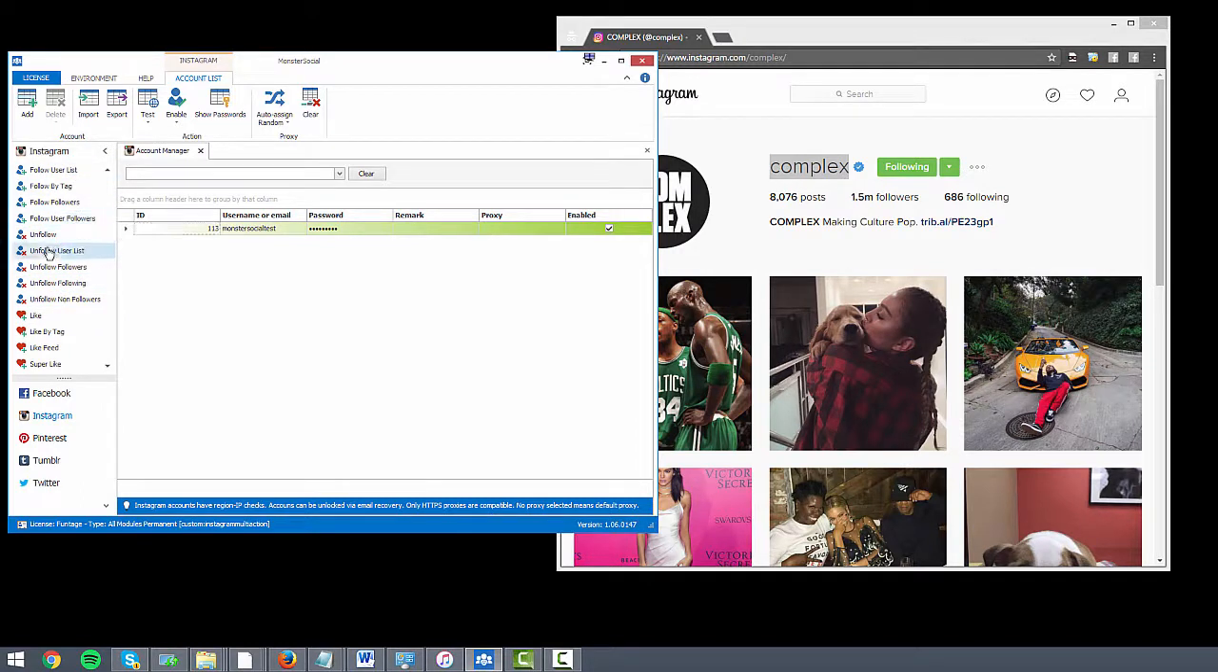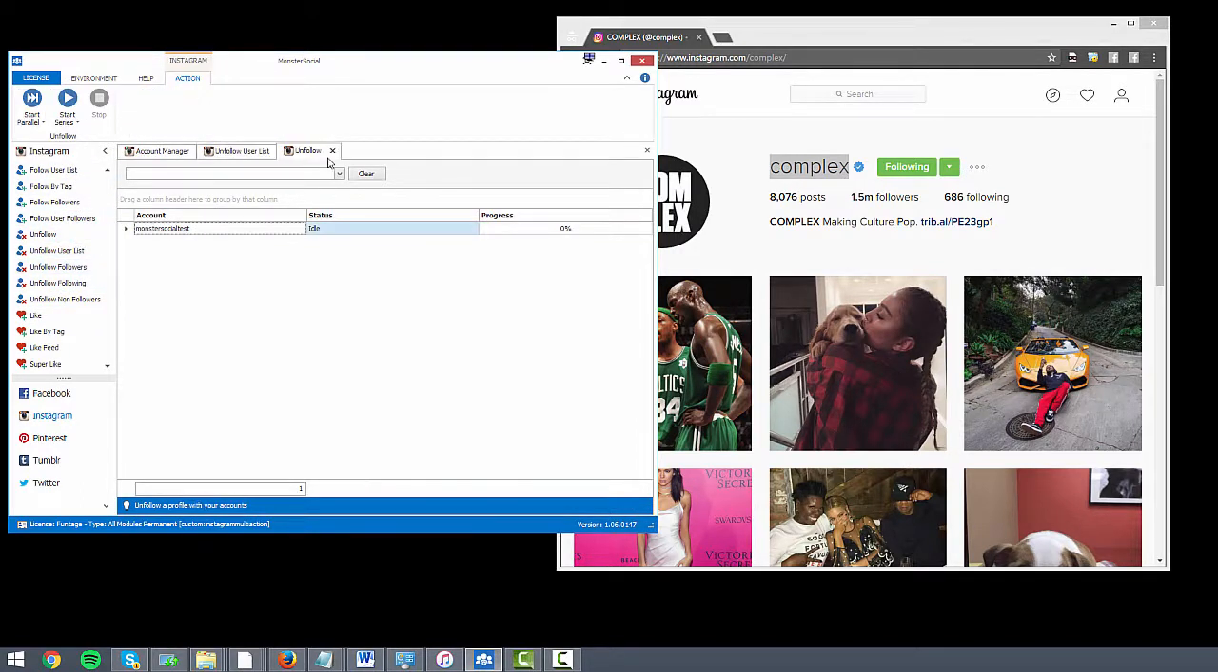So okay, unfollow, obviously if you just want to unfollow a particular account, you can do this, and you can launch it across several accounts here if you've got them enabled in your account manager. We've also got unfollow user lists, so if you've got a big list of accounts that you want all of your accounts to unfollow, or your own, you can do that. We've also got unfollow followers, so people who are following you, you can unfollow them.